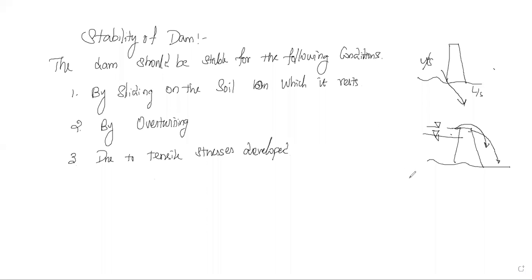We have discussed the sigma max and sigma minimum values. If it is positive, then it denotes compression, and if it is negative, it denotes tension. At all corners, if it is compression, then it will be safe. If there is any tensile force, then there may be a chance of failure of the structure.